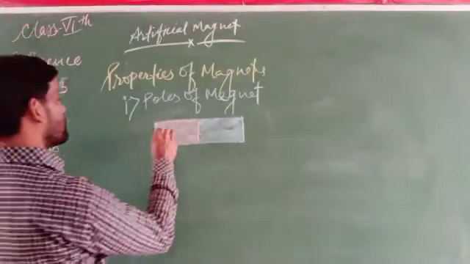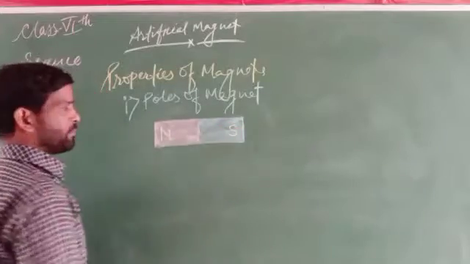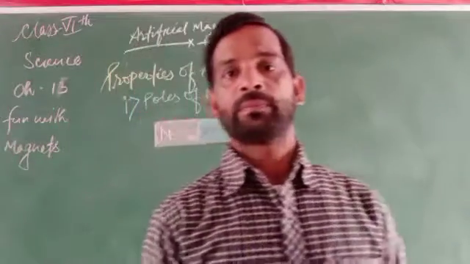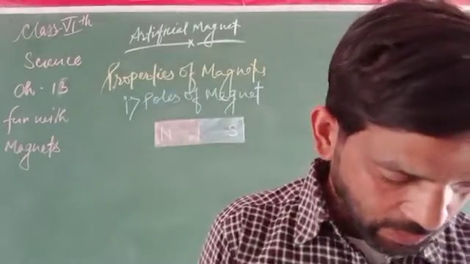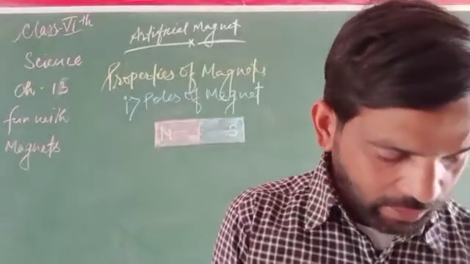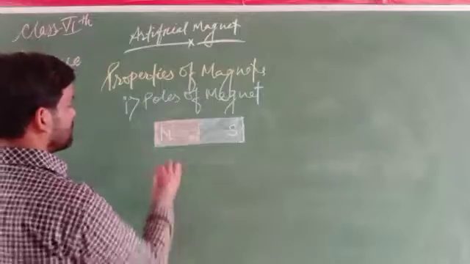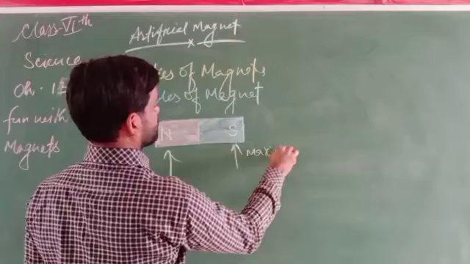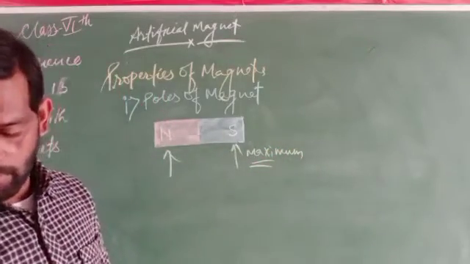These are the two poles. That one is north, this one is south. Always two poles are there in a magnet, the south pole and north pole. The ends of a magnet where the attraction is maximum are called the poles of the magnet.